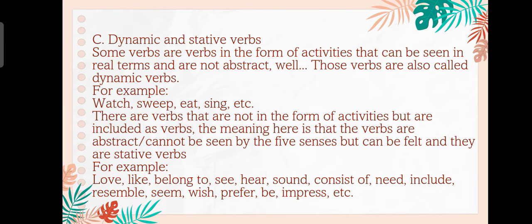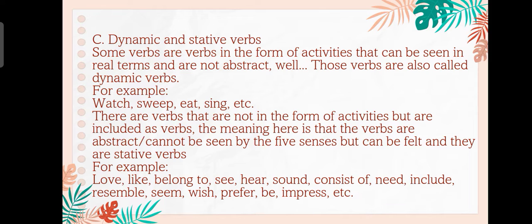So the third, dynamic and static verbs. Some verbs are verbs in the form of activities that can be seen in real terms and are not abstract. Well, those verbs are also called dynamic verbs. For example, watch, sweep, eat, sing, and etc. There are verbs that are not in the form of activities but are included as verbs.